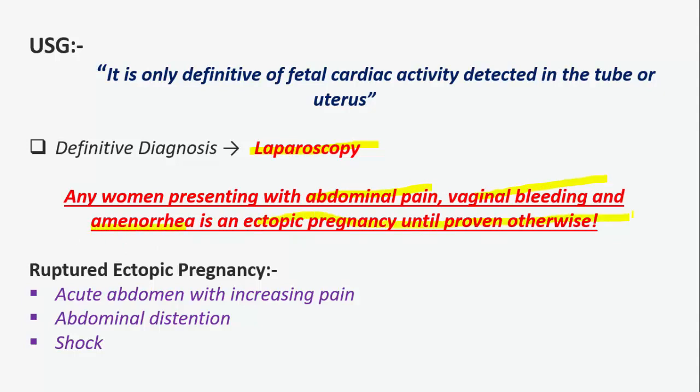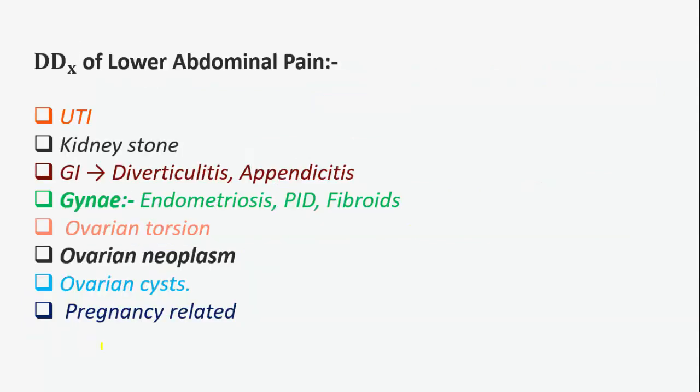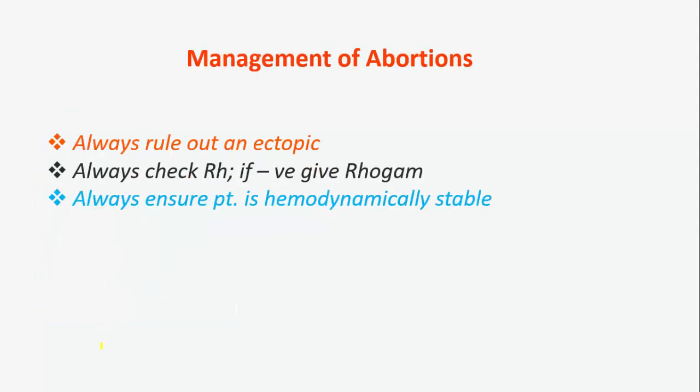Any woman that presents with abdominal pain, vaginal bleeding, and amenorrhea is an ectopic pregnancy until proven otherwise. What are the features of ruptured ectopic pregnancy? Acute abdomen with increasing pain, abdominal distension, and shock. What are the diagnoses of lower abdominal pain? There can be UTI, urinary tract infection, kidney stones. In the gastrointestinal system, there can be diverticulitis, appendicitis. In gynae, endometriosis, pelvic inflammatory disease, fibroids, ovarian torsion, ovarian neoplasm, ovarian cyst, and pregnancy related complications. Management of abortions: first of all we should always rule out an ectopic pregnancy.